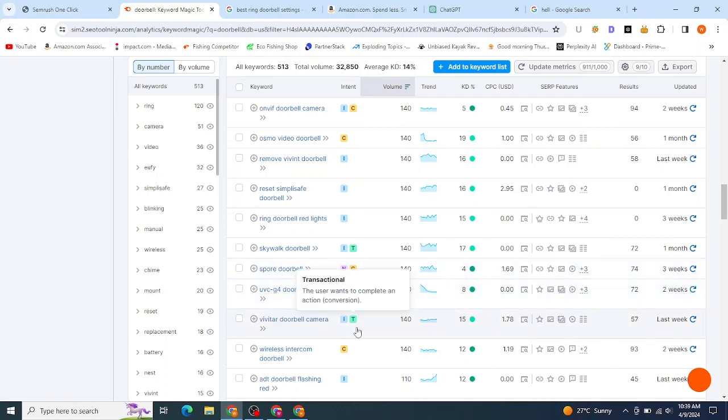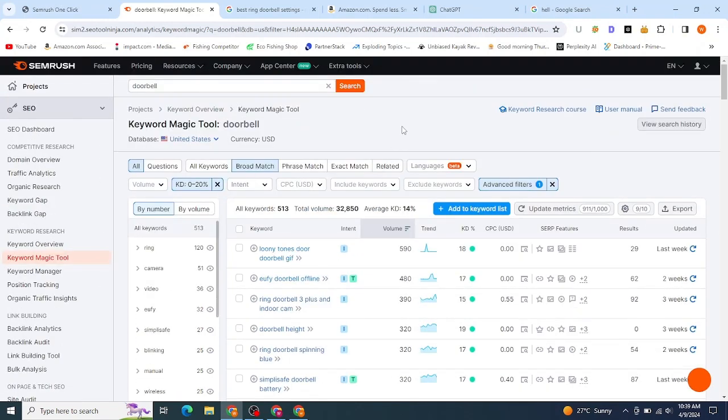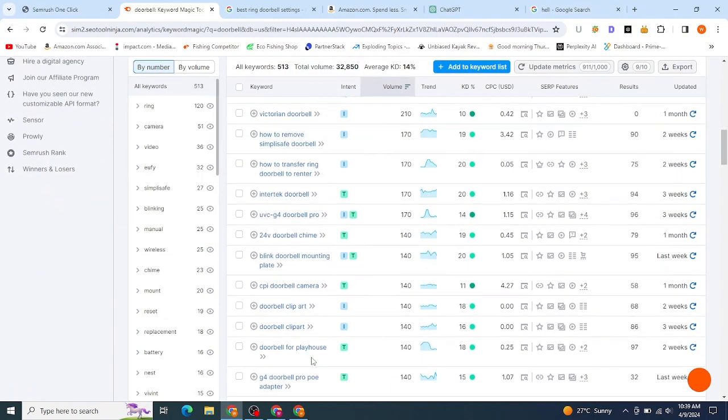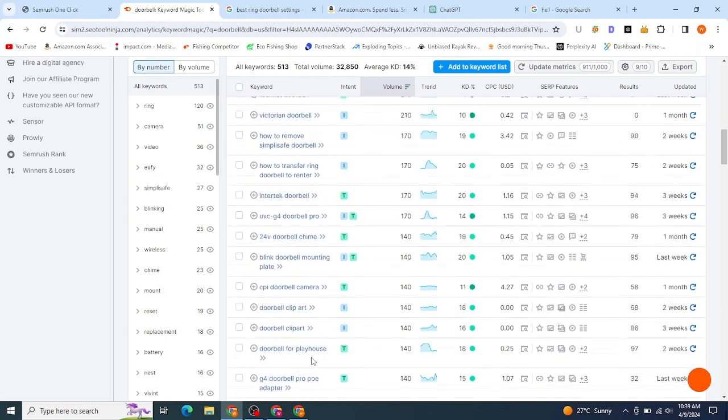Sport doorbells. Though, if you are starting, if you want to start a blog, an affiliate blog, I would suggest you go with doorbell. This is one of the best niches I have ever seen with untapped niches. This is a very untapped niche because all these keywords are very low hanging fruits.